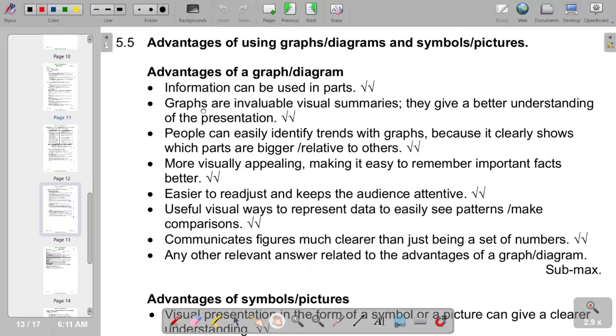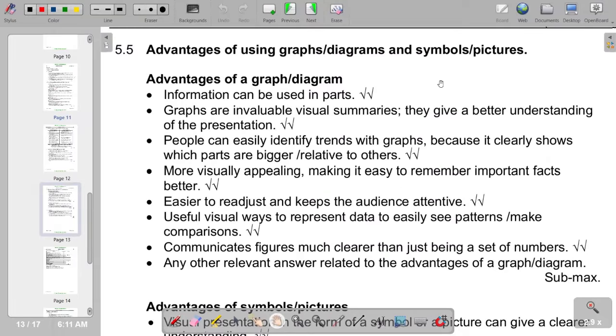Then on the next part, advantages of using graphs or diagrams and symbols or pictures. Advantages of a graph or diagram. We also have them as mentioned.